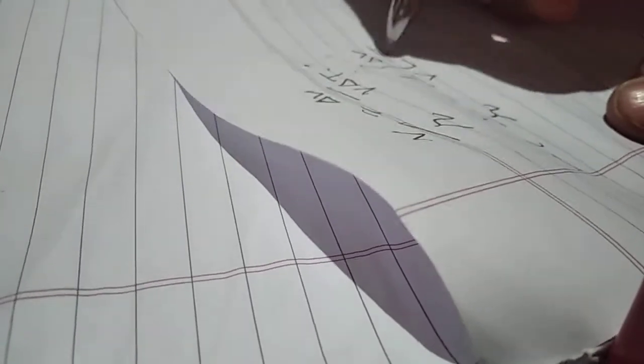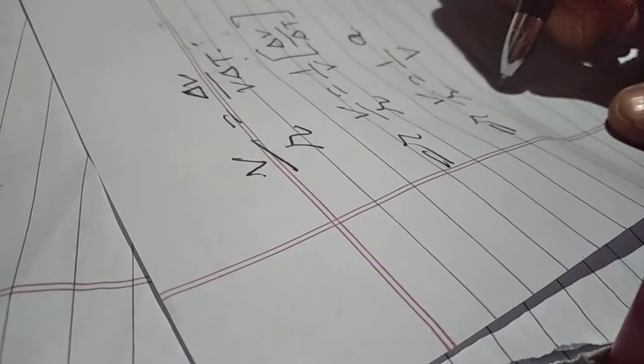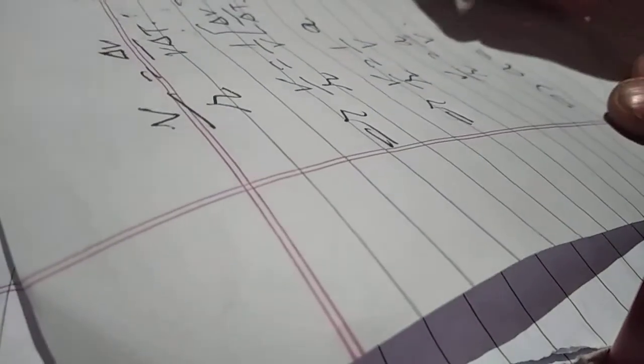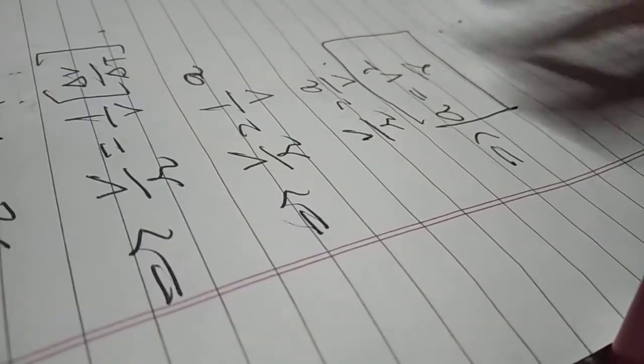So V by R is equal to 1 by V into delta V by delta T, which implies V by R is equal to 1 by V times, as delta T approaches zero, the change in velocity with time, that is a. So V by R is equal to a by V, or we may say a, the centripetal acceleration, is equal to V square by R. V is the magnitude of velocity and R is the radius of the circle.